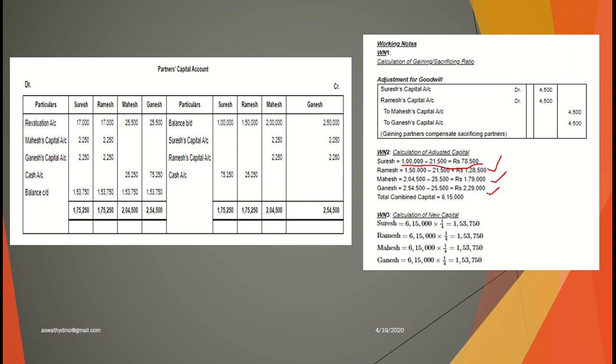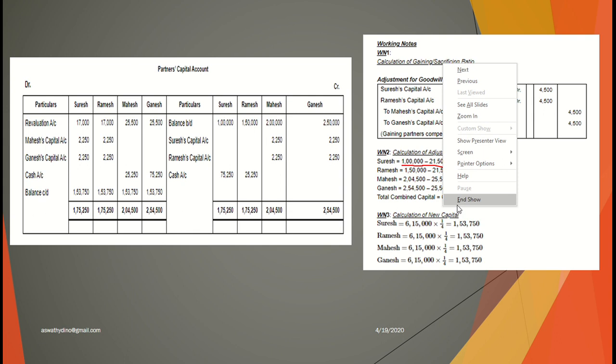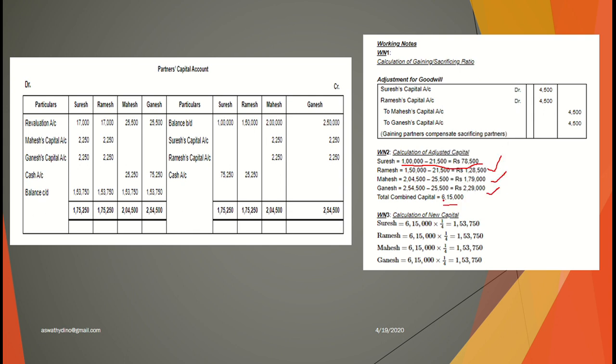Now we need to take the total of adjusted capital. Total adjusted capital is 6,15,000. This total adjusted capital I should distribute in the new profit sharing ratio. Okay, it is given in the question like that.